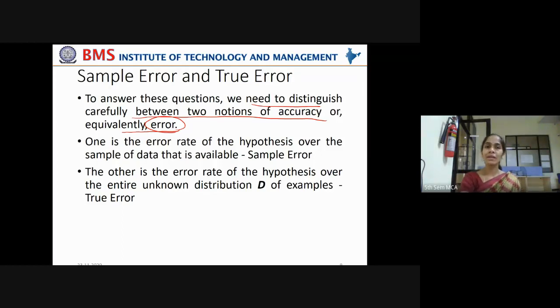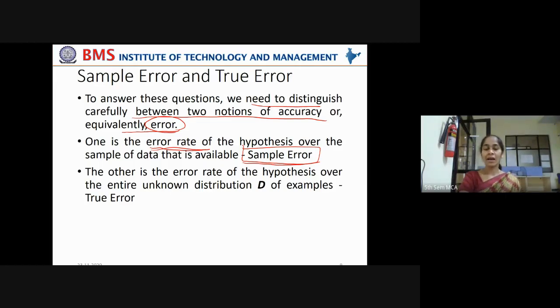So one is the error rate. There are two ideas we have to understand with respect to the accuracy of a hypothesis or error made by a hypothesis. One is the error rate of the hypothesis over the sample of data that is available, which is called sample error.